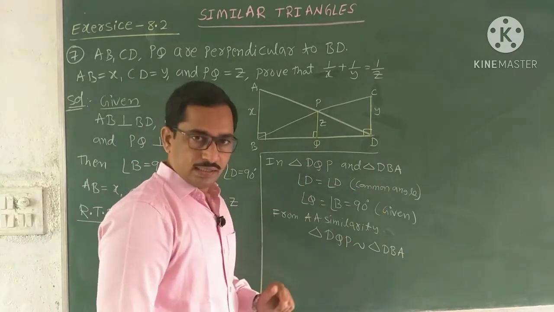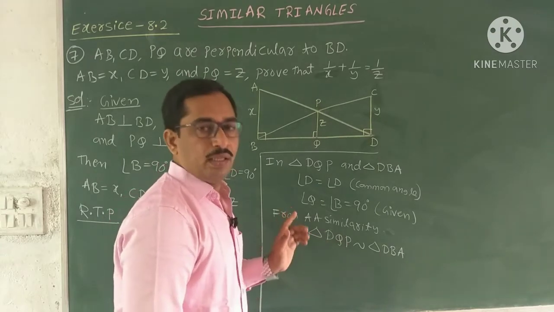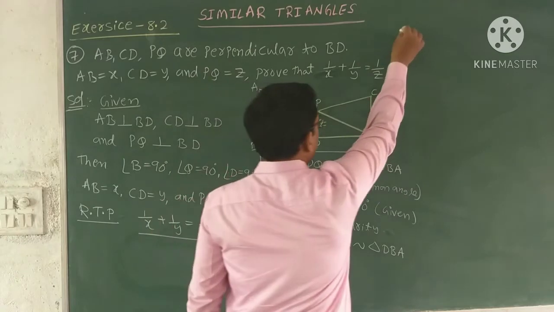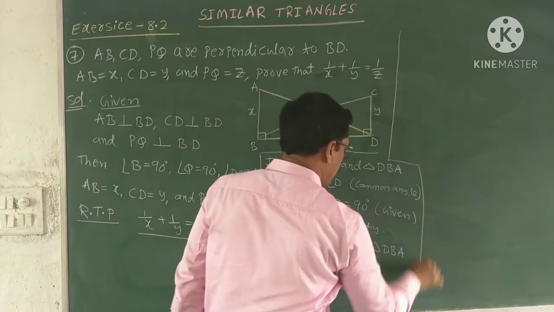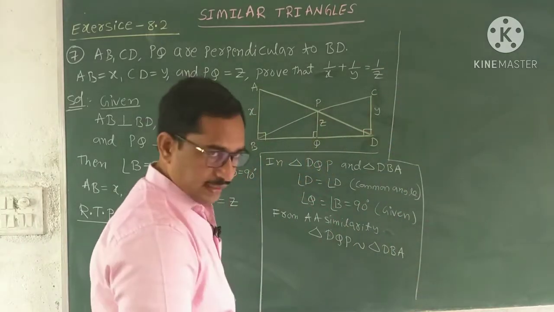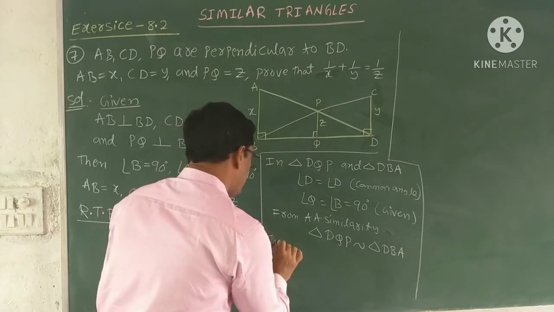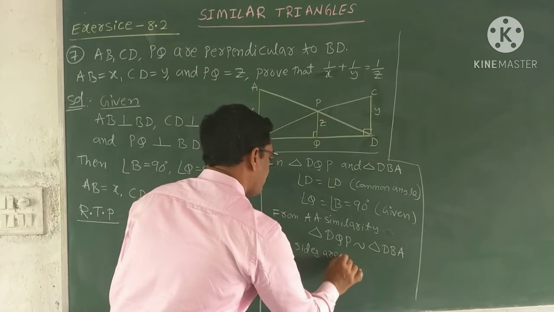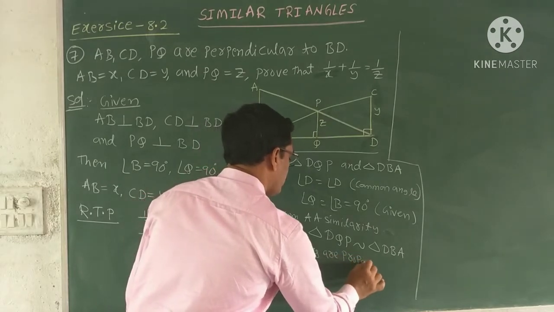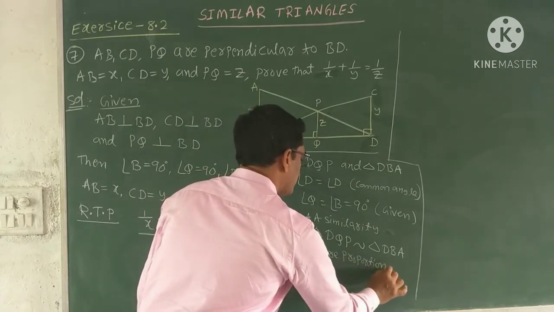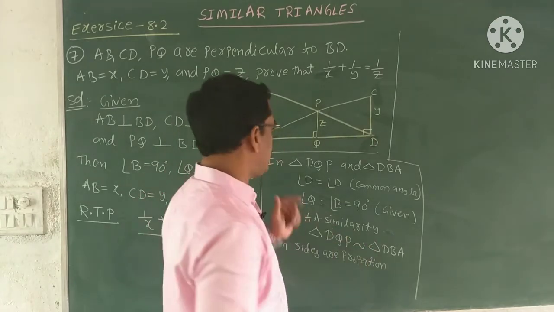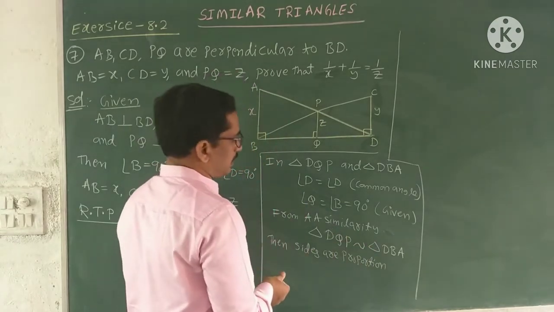These two triangles are similar from AA similarity. If the two triangles are similar, then we can compare their sides, because the sides are proportional. Here I am taking only two sides because only two sides are required. See how to compare the sides.